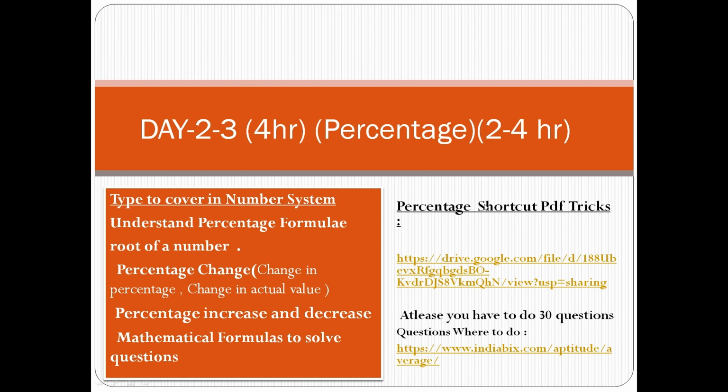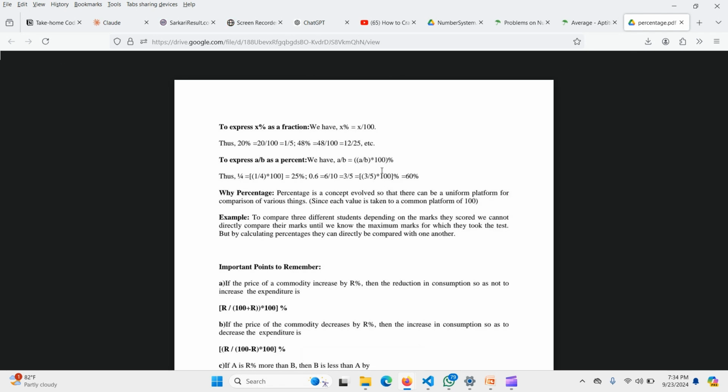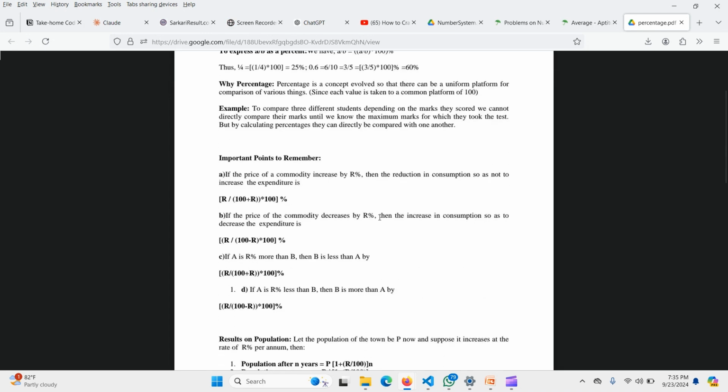I've actually added the sheet of the percentage topic. Let's go to the shortcut trick sheet. In this sheet, I have already added the shortcut tricks to express x percent as a fraction. Next, the commodity increase shortcut and commodity decrease shortcut. If A is r% more than B, then B will be less than A by r by 100 into 100%. And if A is r% less than B, then B is more than A by that much.